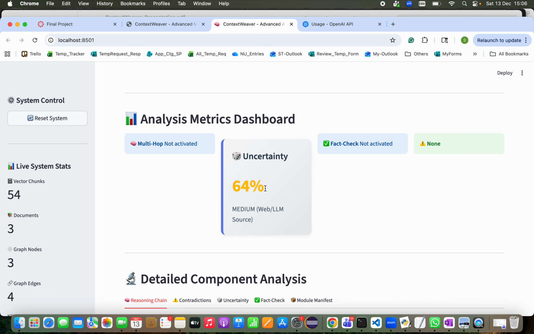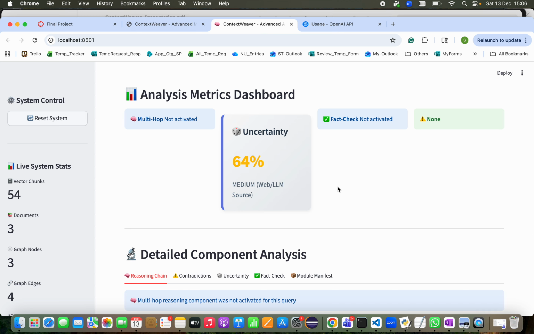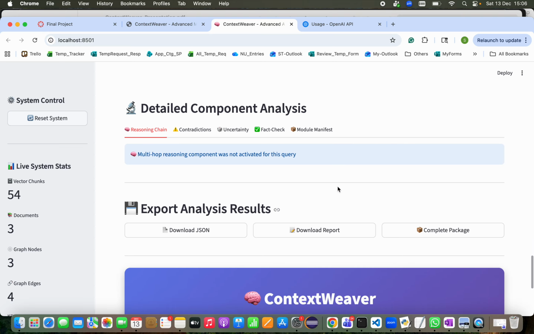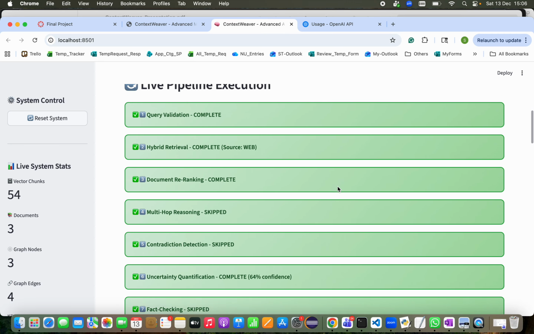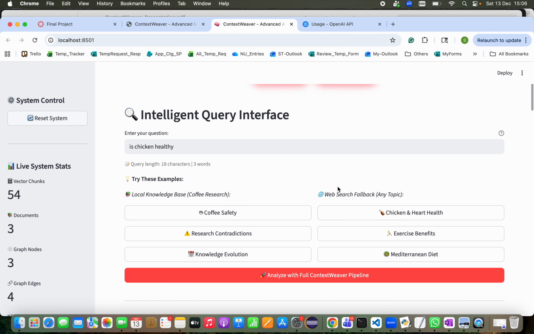Multi-hop was not used in this case. Uncertainty has been checked, but fact checking was not activated because the answer was retrieved from actual information in this case. So these are the live demo steps of two scenarios. Moving on with the presentation.